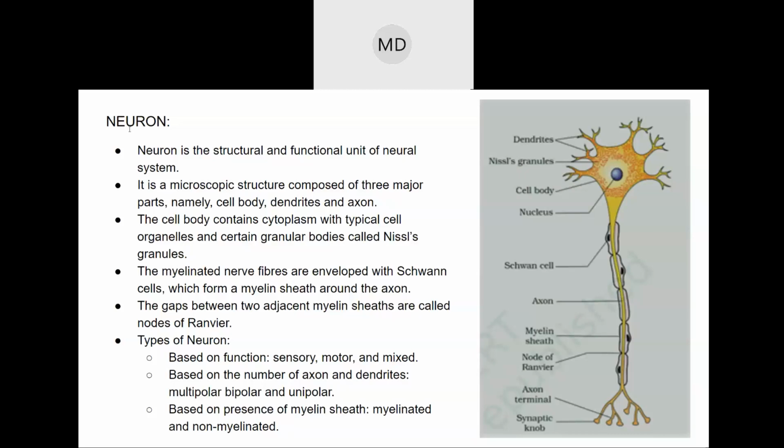This myelin sheath, I told you, electrical impulses are transmitted, right? Since they carry electrical impulses, myelin sheaths act as insulators. See, for those who don't know: conductor means things through which electricity can pass, for example iron or the human body. Plastic is a bad conductor of electricity, or an insulator you can say.